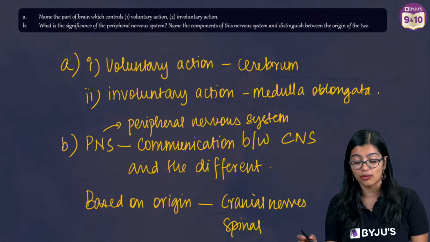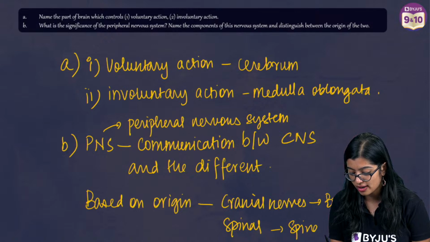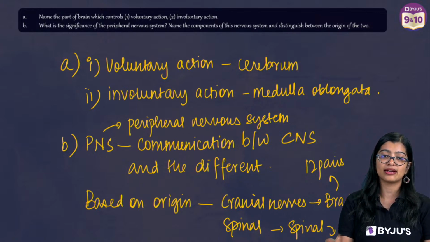Now you need to distinguish. Cranial nerves originate from the brain. Spinal nerves are from the spinal cord. You can write the number here. How many pairs are here? In this case, you have 31 pairs, right?